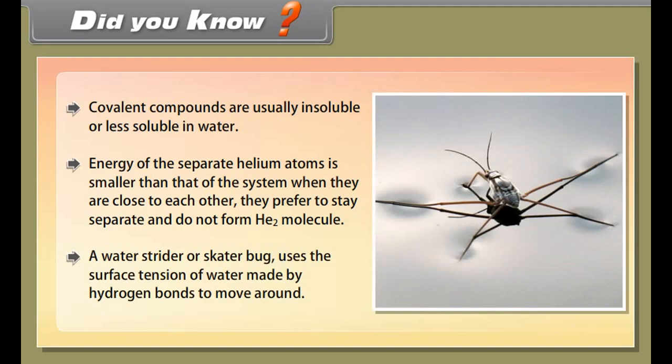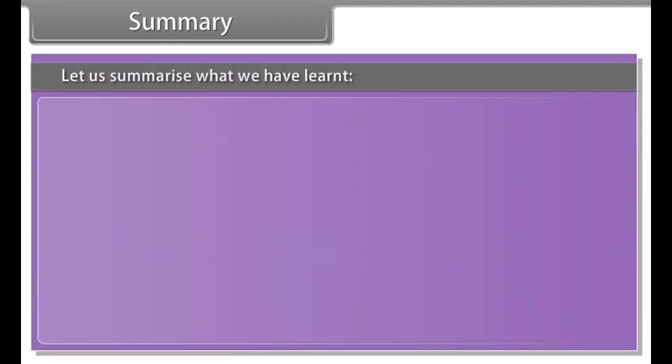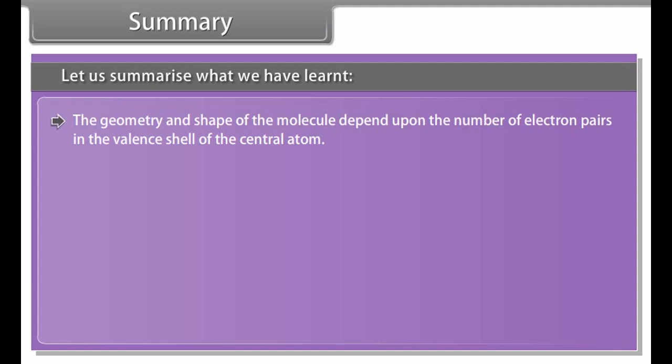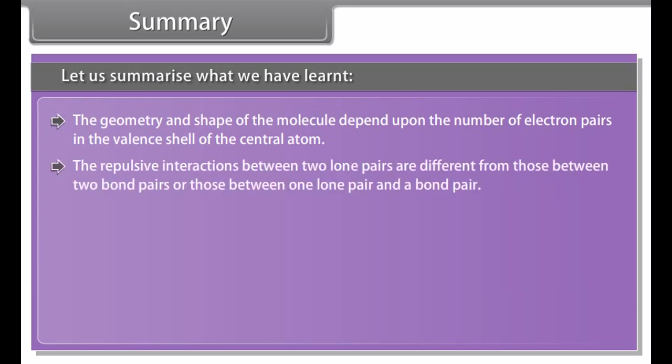A water strider or skater bug uses the surface tension of water made by hydrogen bonds to move around. Summary. Let us summarize what we have learned. The geometry and shape of the molecule depend upon the number of electron pairs in the valence shell of the central atom. The repulsive interactions between two lone pairs are different from those between two bond pairs or those between one lone pair and a bond pair.